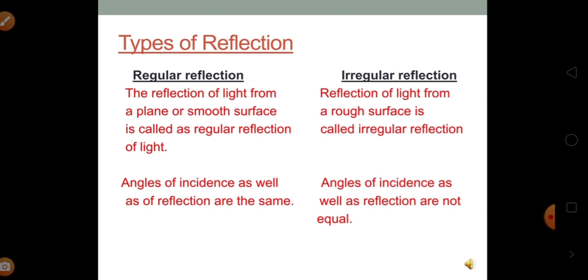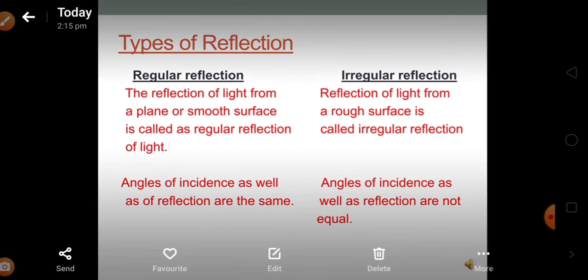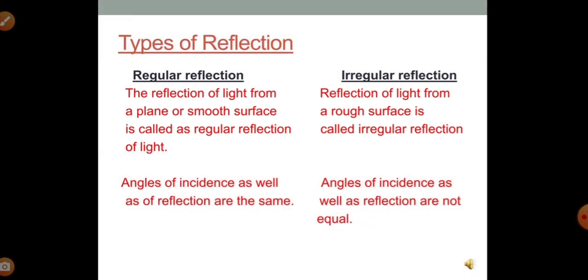The definition says that the reflection of light from a plane and smooth surface is called regular reflection of light. The most important aspect here is that the surface on which the light is incident has to be always plain or smooth, for example a mirror. Whereas if the surface on which the light is incident is rough, for example a road, then whatever the surface may be, that reflection will be considered irregular reflection.